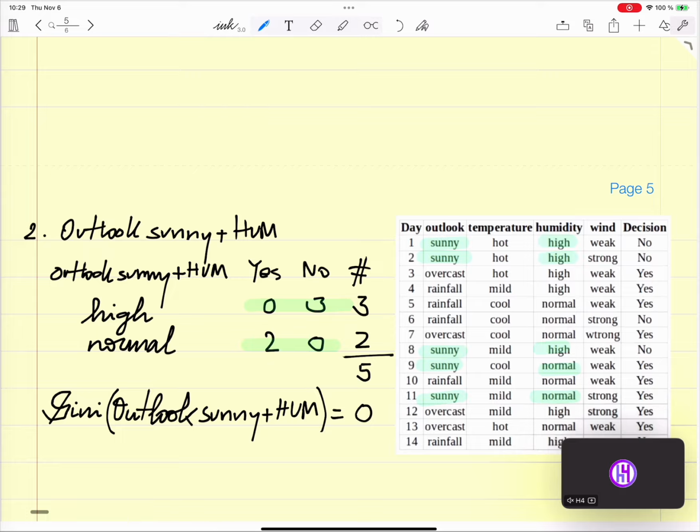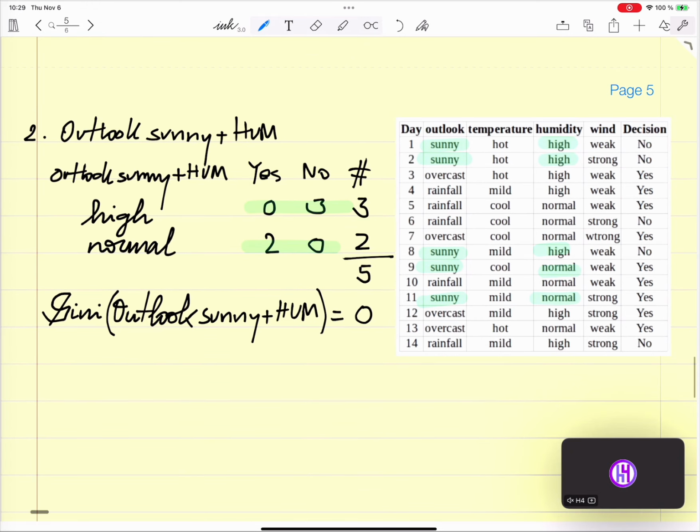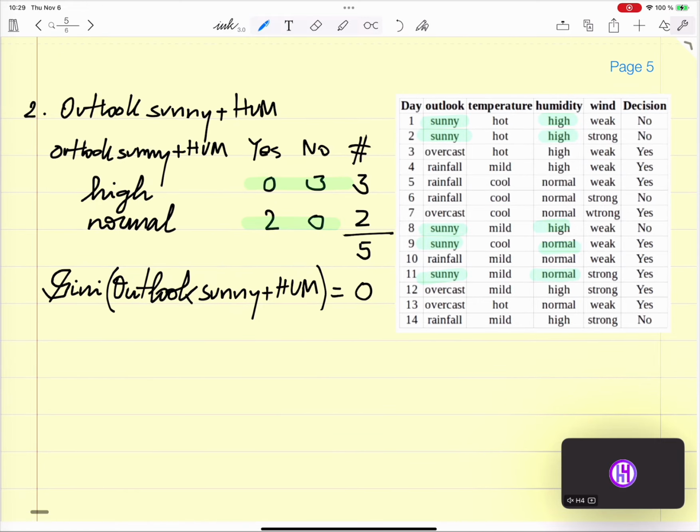As a result, I don't need to search more. We have found one criteria with a Gini of 0. I don't need to search for more. I don't need to do the wind.